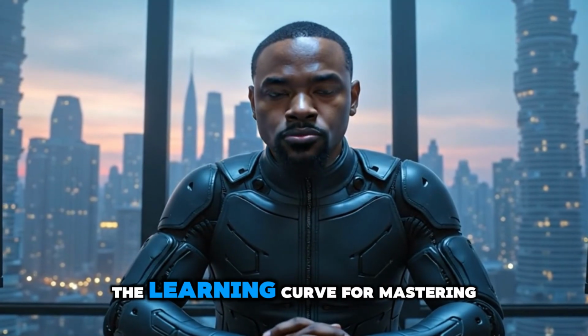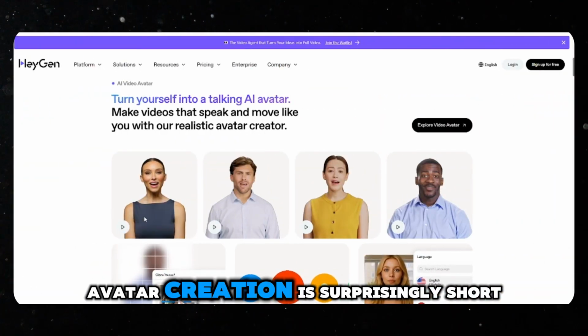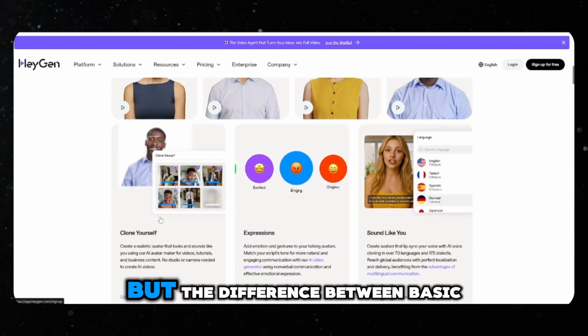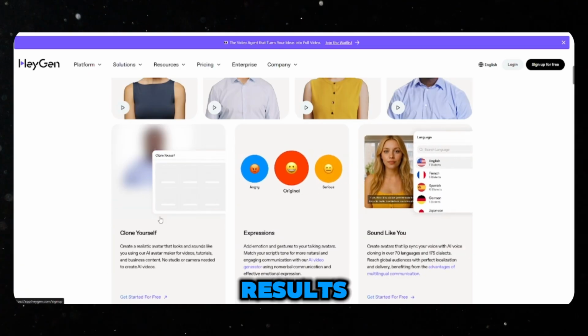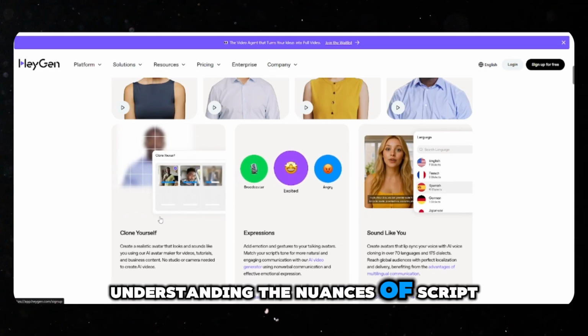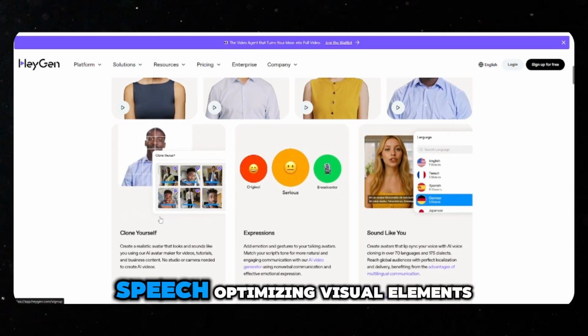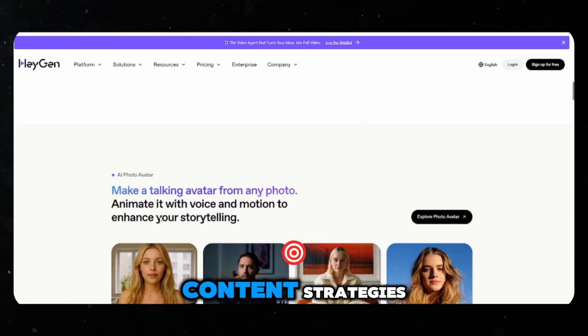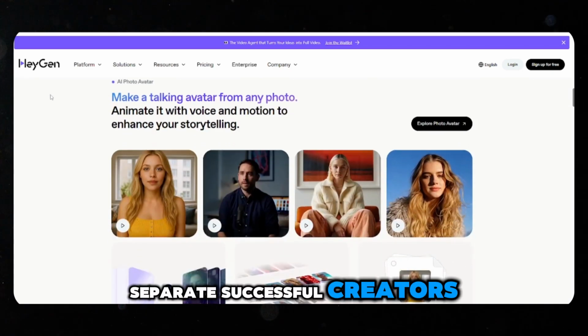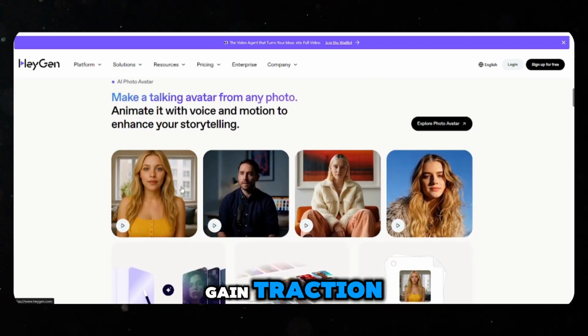The learning curve for mastering AI avatar creation is surprisingly short, but the difference between basic and advanced techniques can dramatically impact your results. Understanding the nuances of script writing for AI speech, optimizing visual elements, and integrating avatars into larger content strategies separate successful creators from those who struggle to gain traction.